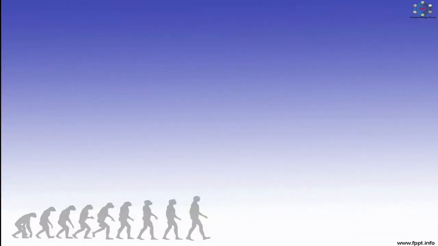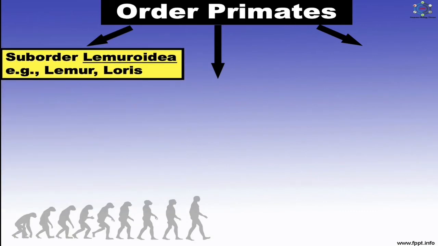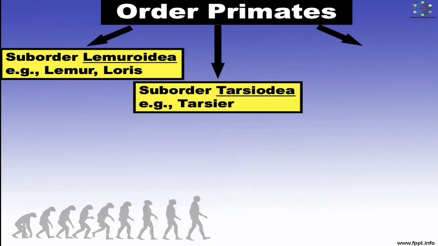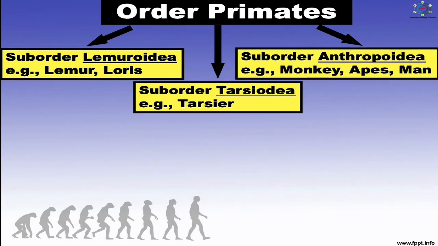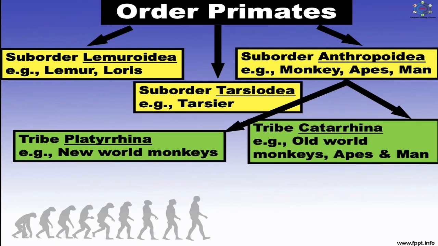Now, classification and position of humans among the primates. The order primates is divided into three suborders. The first suborder is Lemuroidea, and the examples are lemur and loris. The second suborder is Tarsioidea, and the example is tarsier. The third suborder is Anthropoidea, and the examples are monkeys, apes, and man. This suborder, Anthropoidea, is divided into two tribes. The first tribe is Platyrrhina, and the example is New World monkeys. The second tribe is Catarrhina, and the examples are Old World monkeys, apes, and man.